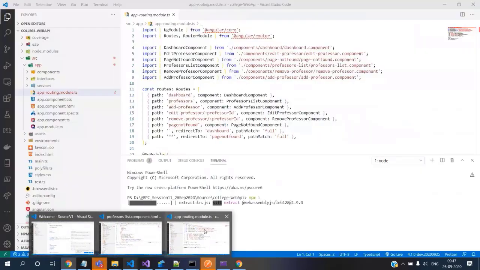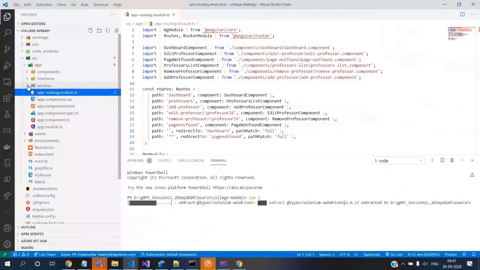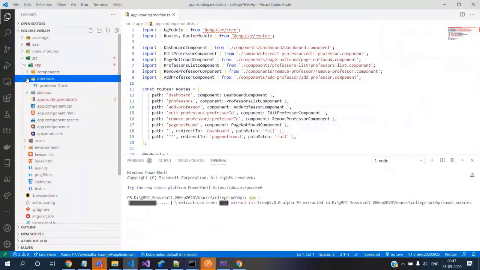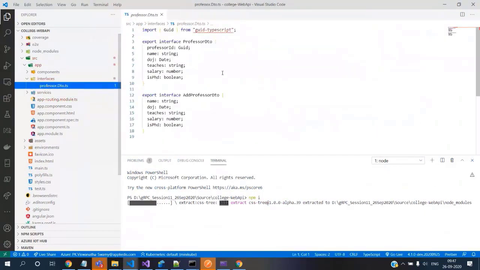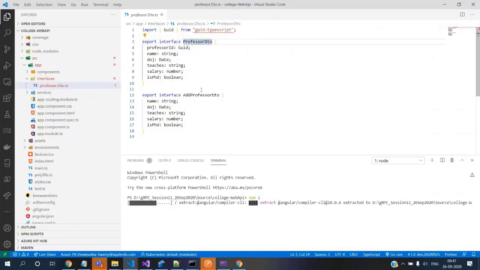So it's installing. Apart from that, what do we have? We have an interface folder where we have two interfaces, Professors DTO and Professors add DTO.